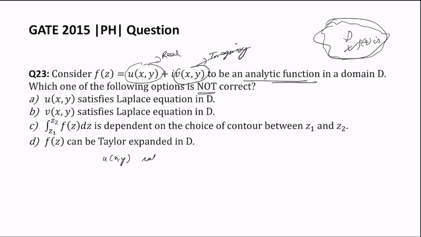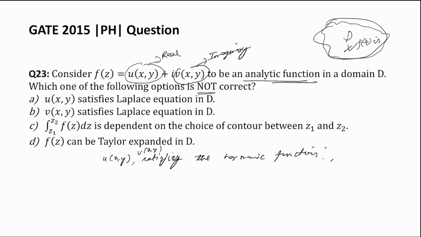Whenever we have this kind of condition, when the function is analytic in a certain domain, then the real part of the function as well as the imaginary part of the function will satisfy the harmonic condition, or they are in fact harmonic functions.